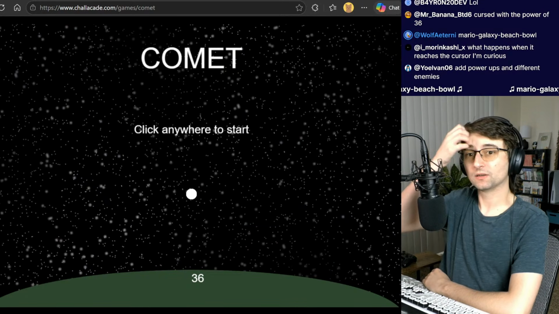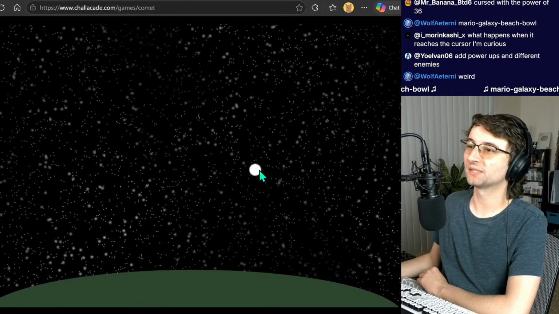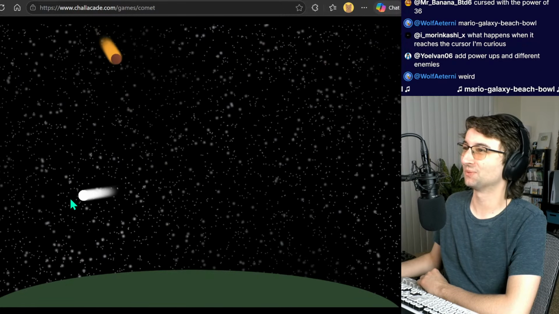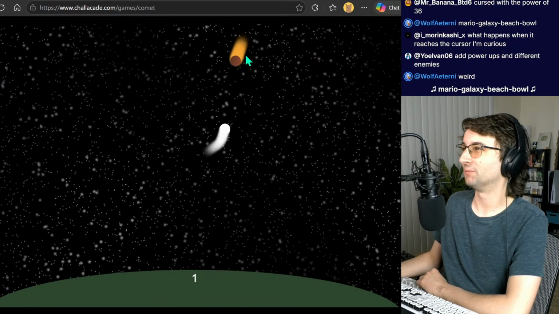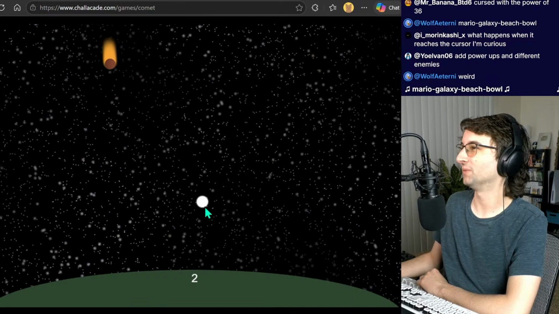Very strange. What happens when it reaches the cursor? It just stops in place. It's pretty lame. That's why I was moving the mouse around, because it looks too dumb when you stand still, when you stop.